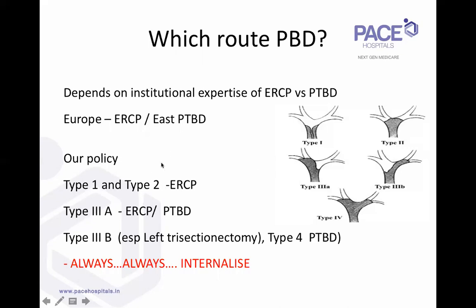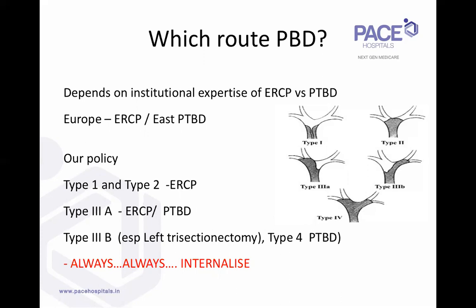mostly we do the ERCP, because it's technically fairly simple, and it's easy to get into the left side also. For type 3A, again, ERCP to get into this side is fairly simple, so it's optional. You can do an ERCP or a PTBD. If ERCP, your endoscopist has to be an expert in handling hilar tumors. The entire process should be done under guide wire guidance without injecting contrast.